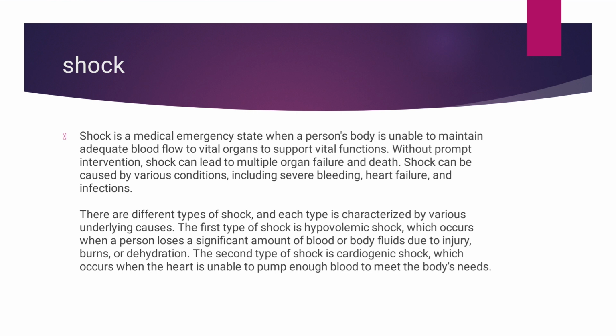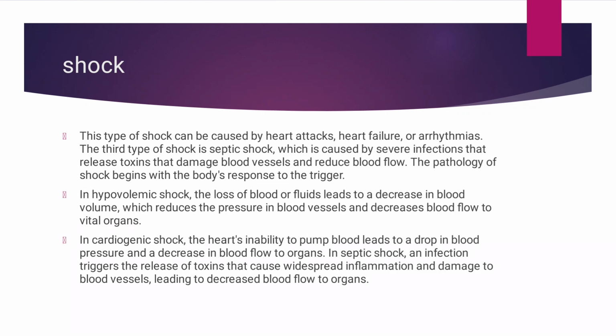There are different types of shock. The first type is hypovolemic shock, which occurs when a person loses a significant amount of blood or body fluid due to injury, burns, or dehydration. The second type is cardiogenic shock. It occurs when the heart is unable to pump enough blood to meet the body's needs. This mainly occurs in heart attack, heart failure, and arrhythmias.